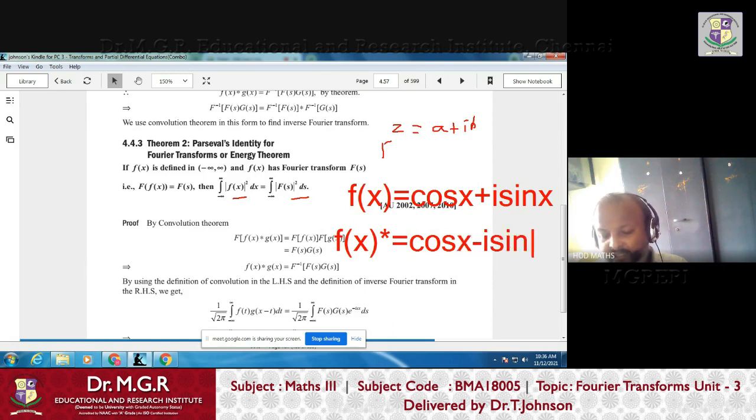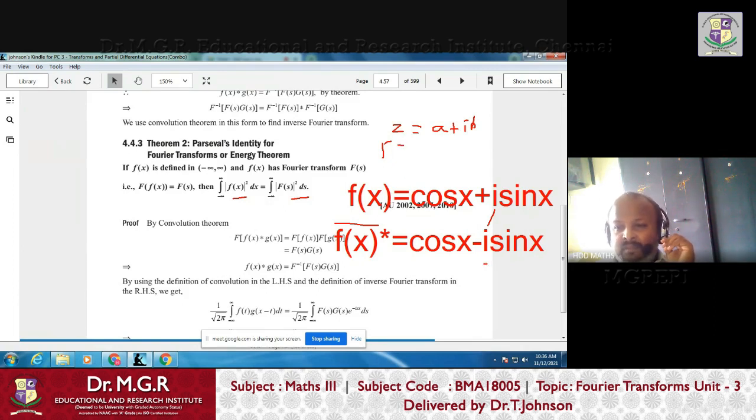This is the complex conjugate, right? Sometimes they use the notation bar, or sometimes the notation star, that denotes the complex conjugate of the complex valued function. If the original function is cos x plus i sin x, then its complex conjugate is obtained wherever i is there, i is replaced by minus i. That is called the complex conjugate.